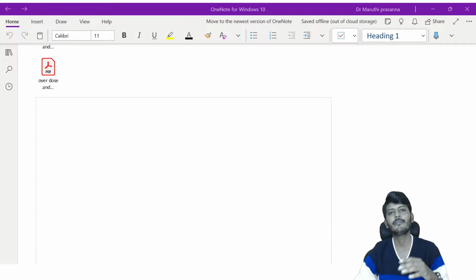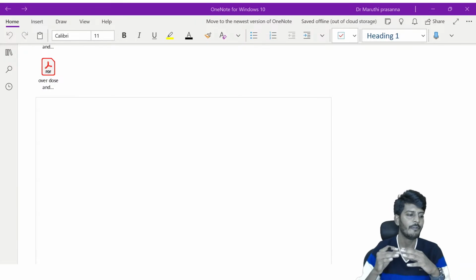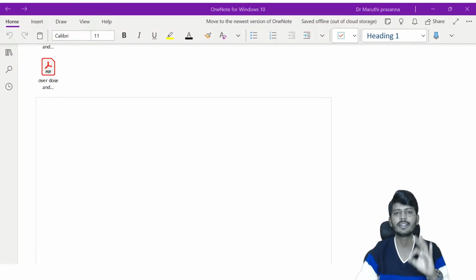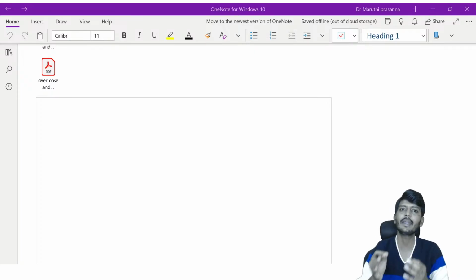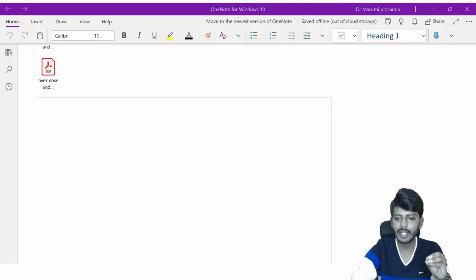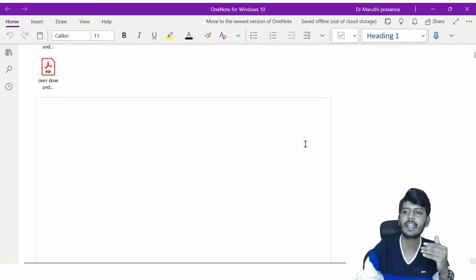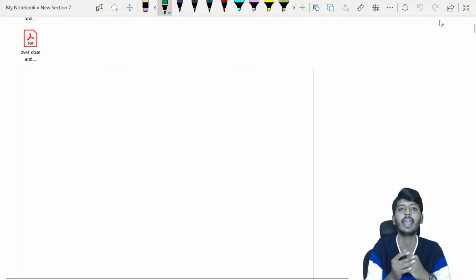And apart from that, we'll make a concise antidotes list at the end of every poisoning, and we will learn about the symptoms of every drug overdose and poison, because there are some poisons which have similar properties to that of a drug also. तो drug और poison के अंदर कई जगहों में same symptoms होते हैं, so that is why I have included a few of the poisons also.